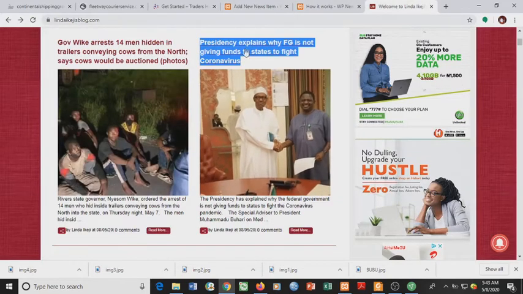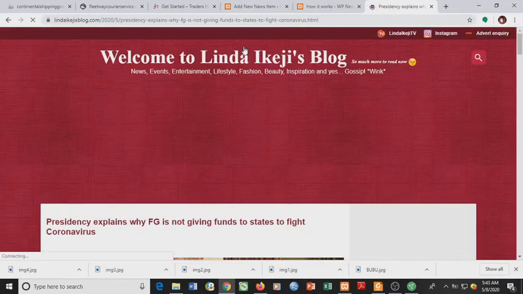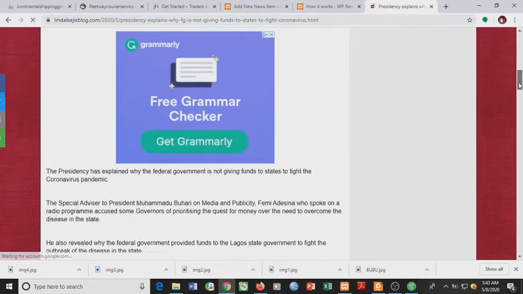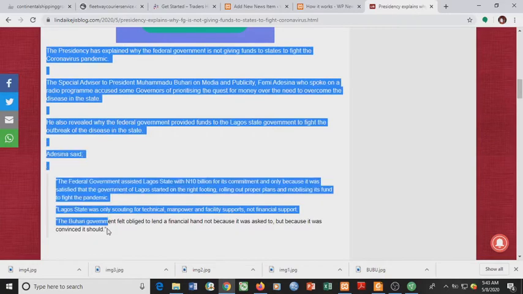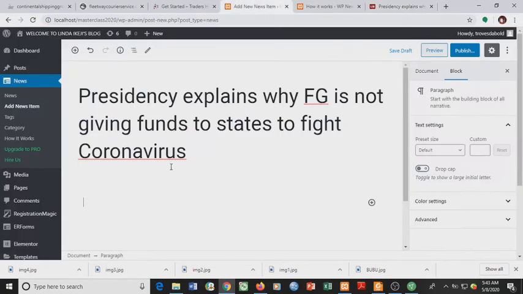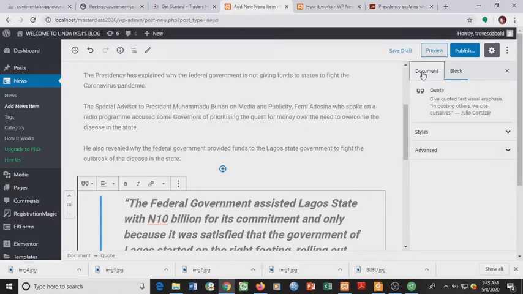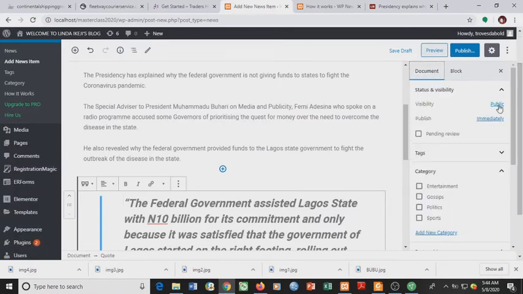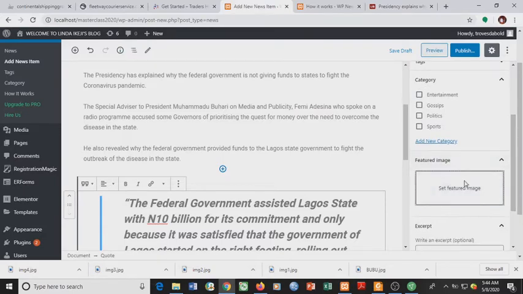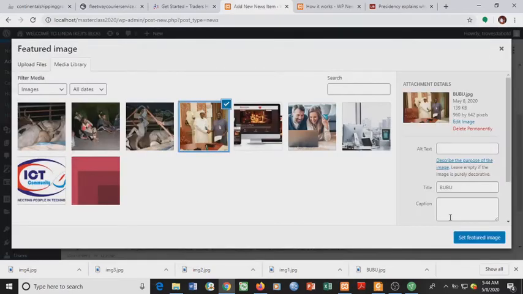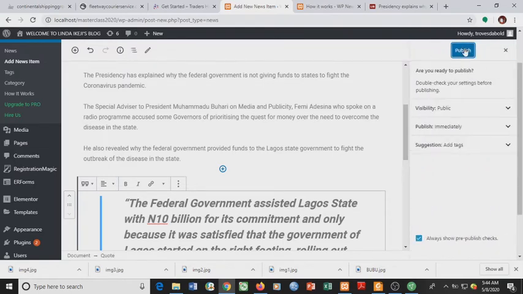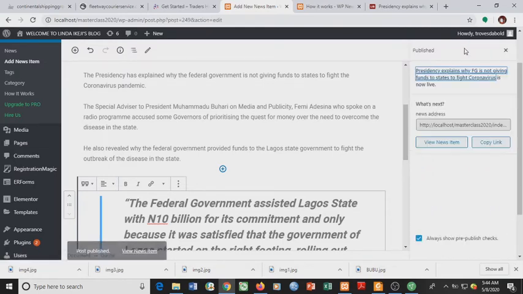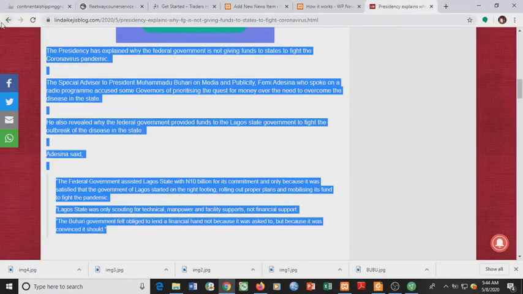So let's enter and get our featured image, and this is the news proper. Paste our news here. Go to documents and we'll get our featured image. The image is here. We'll upload it. Then this is under politics. That is our category. Then we'll publish as well. We publish. Let's go back to Linda Ikeji's blog.